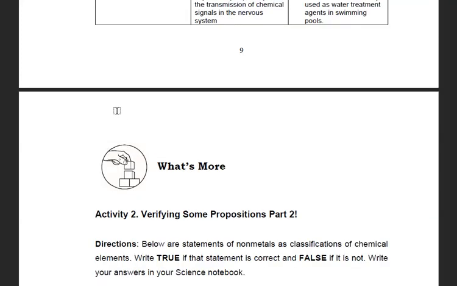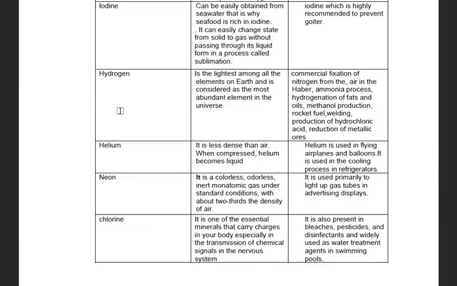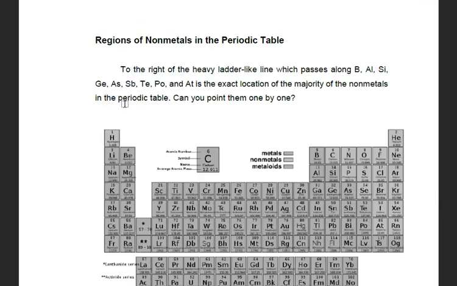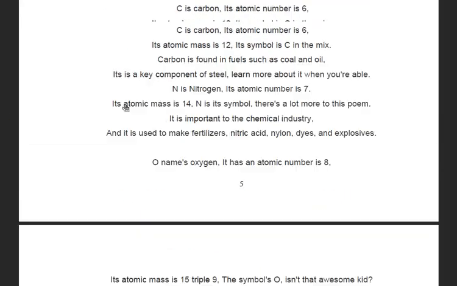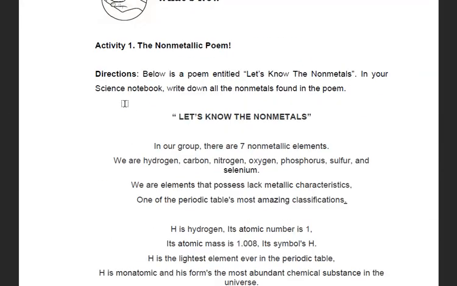Okay. And, after doing that, do activity number 1 on page 5. Okay. You have to go back to do activity number 1 on page 5. Here. Oh, the non-metallic poem. Below is a poem entitled, Let's Know the Non-Metals. In your answer sheets or yellow pad paper, write down all the non-metals found in the poem.